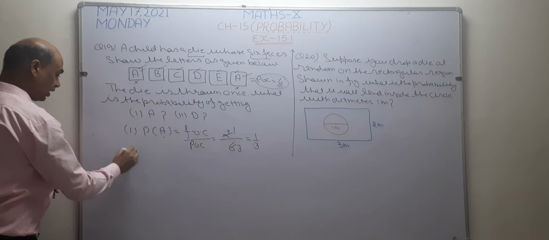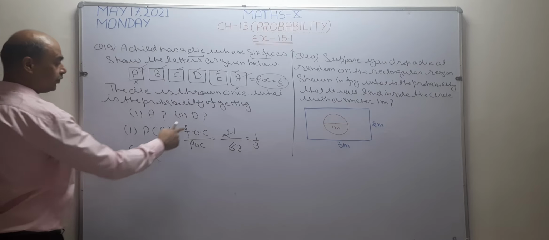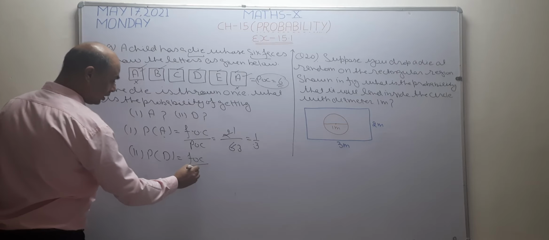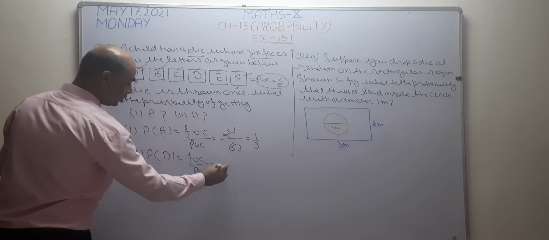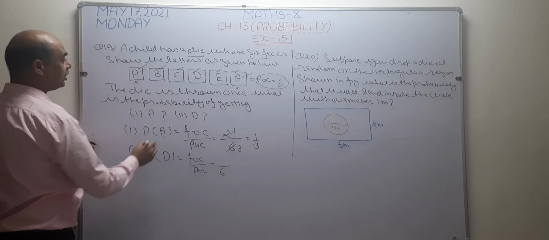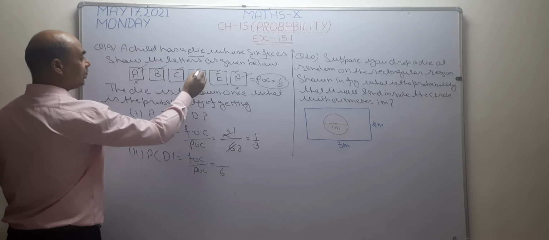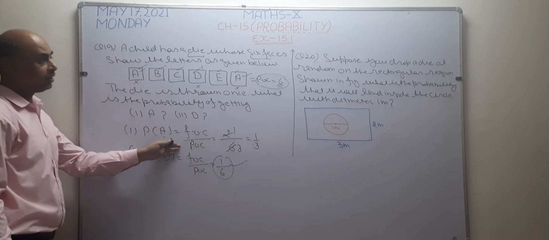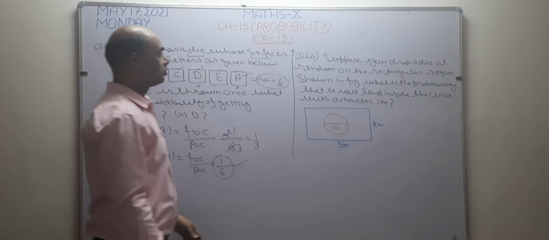Now I want to solve its second part. In the second part, what is given? Find the probability of D. Now I want to check how many D's are there. POC is 6. In my favor, now D is there. How many times is D there? Only 1 time. So the answer becomes 1 by 6. This is a very simple question. Okay. Now I want to solve the next question.